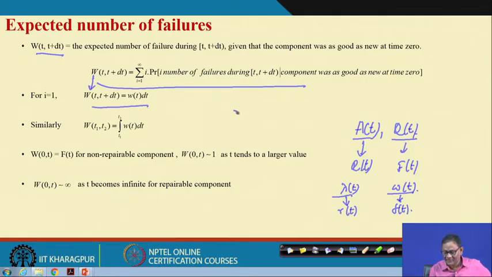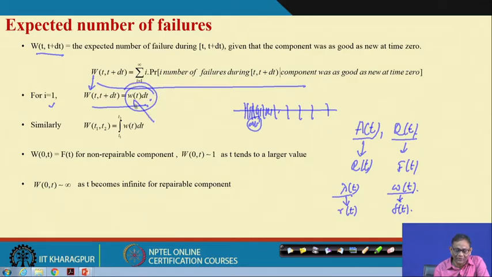You choose your time interval, and you make the time interval very small, delta t very small. You make it so small that within this time, only one failure is possible. Then the expected number of failures will be w(t) into dt, where w(t) is the unconditional failure intensity and dt is the small time interval. Now, if you want to know within two time instants, t1 and t2, then you do integration.